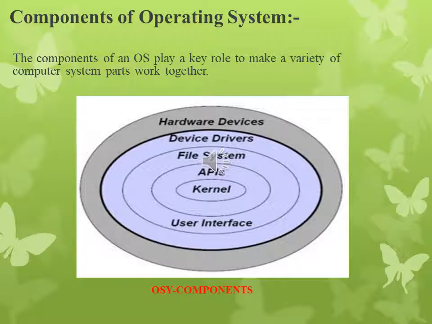The next topic is components of operating system. The components of an operating system play a key role to make a variety of computer system parts work together. The important part of the OS, the first is the kernel. The kernel gives one of the most fundamental levels of control over all the computer's hardware devices. The kernel is the central component of an operating system.